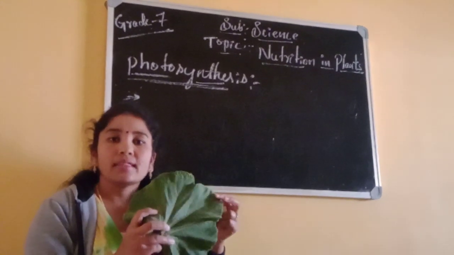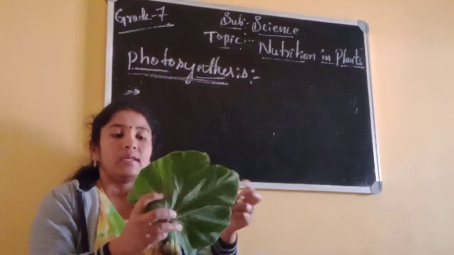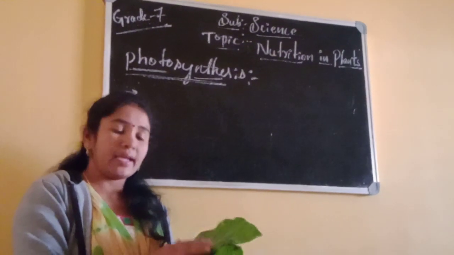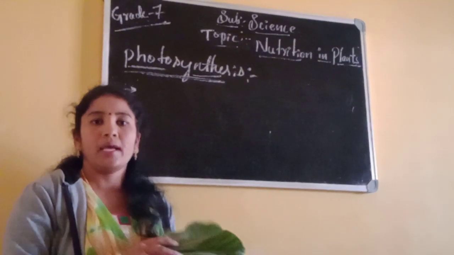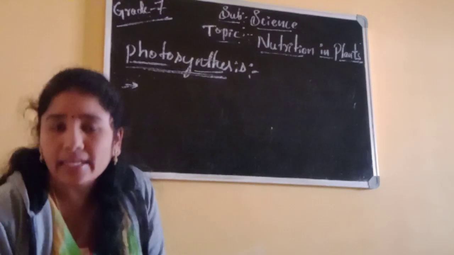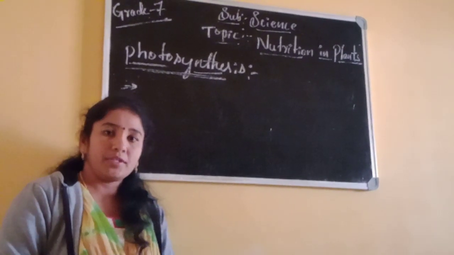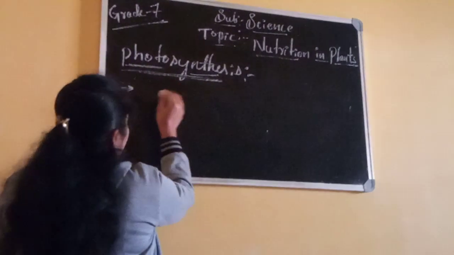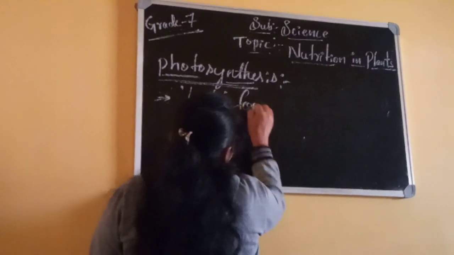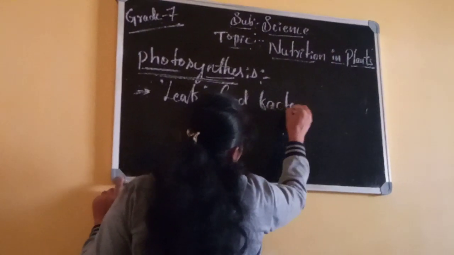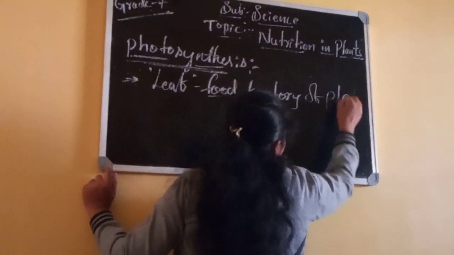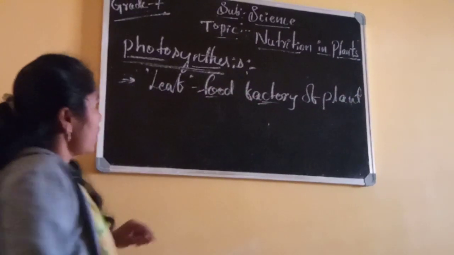Food is prepared in this part only. In a plant, food is prepared in the leaf only. Again, it transports to all parts of the plant body. Understand? Dear students, what are the requirements needed to prepare the food? So, which is the food factory? Leaf. Leaf is the food factory of a plant.